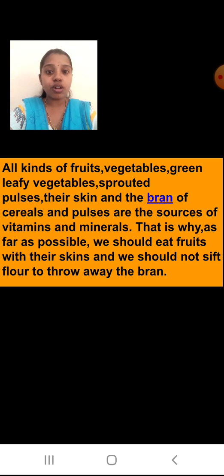Okay, fruits also you are going to have along with their skin. Not all fruits, I know. You will say, miss, we can't have watermelon with the seed, right? You will say, miss, we can't have a pineapple with its skin. Okay, but apples, you can have, chickoos, you can have, pear, all these things you can have along with the skin because they contain more nutrients. Okay students, so we should eat fruits with the skins and we should not sweep the floor to throw away the bran.